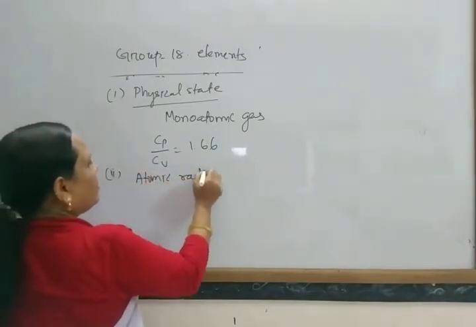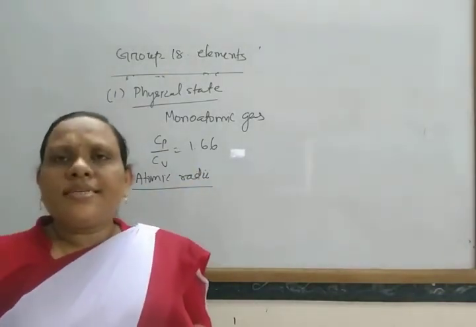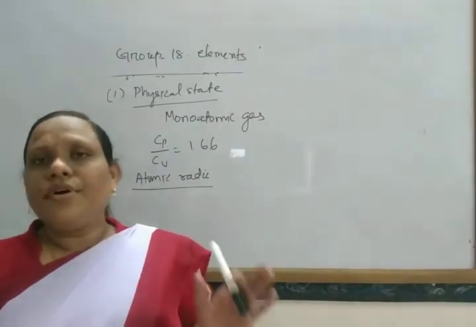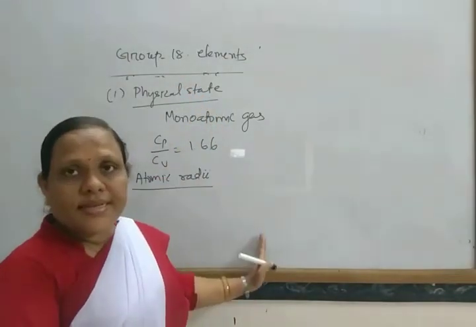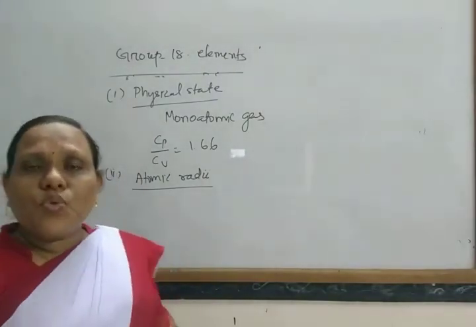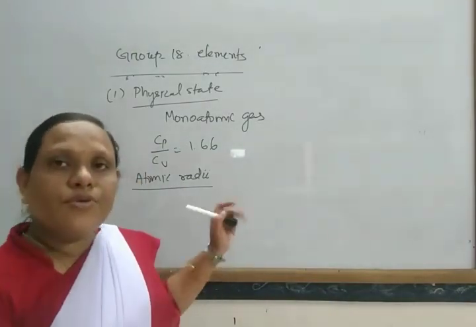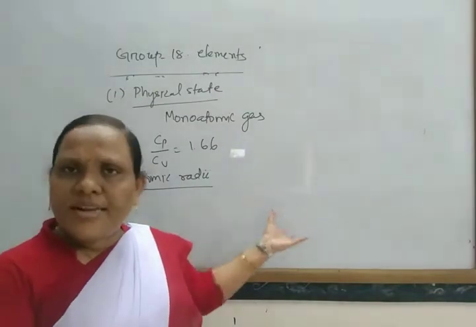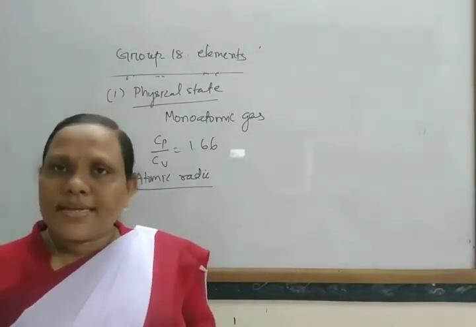Next, another property, that is atomic radii. These elements generally have larger atomic radius than the group before them, that is, than that of group 17 elements. Because all the electrons are filled, electronic repulsion takes place, and in this way atomic radius increases.